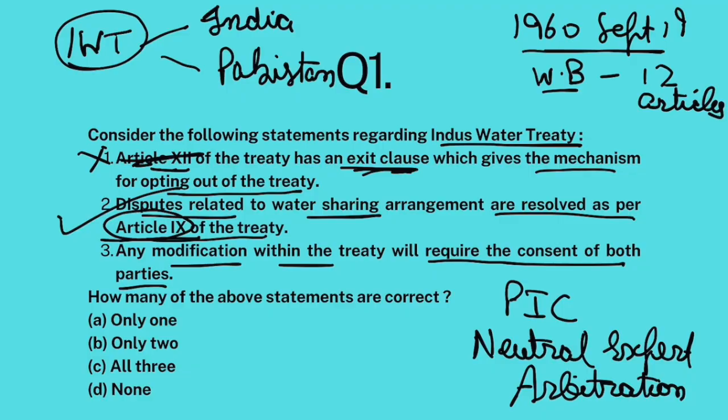Any modification within the treaty will require the consent of both parties. Yes, any amendment to any article, any modification will require consent of both parties. So this part is correct. Only 2. The answer is B.